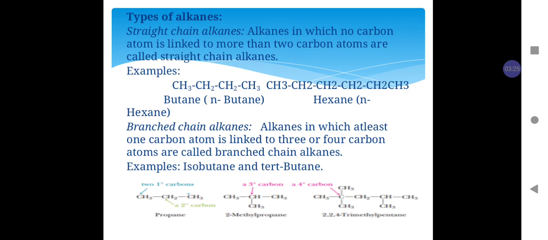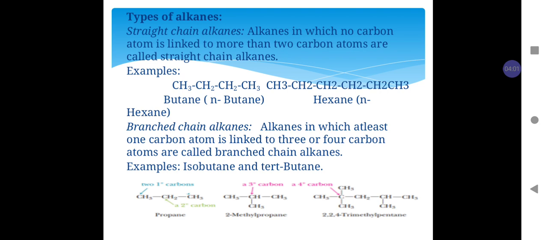Now, based on the structure, alkanes are of two types. Number one, straight chain alkane. Alkanes in which no carbon atom is attached to more than two carbon atoms are called straight chain alkanes. For example, butane, hexane. Branch chain alkane: alkanes in which at least one carbon is linked to three or four other carbon atoms are called branch chain alkanes. For example, isobutane and tertiary butane.